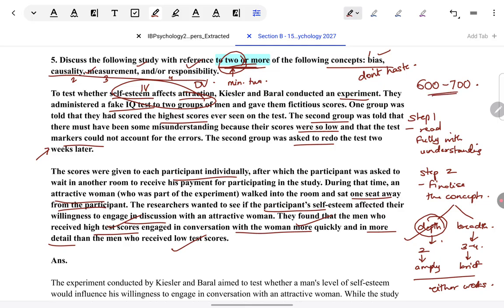The model answer I'm going to show you is about 660 words. So, in a depth approach, you will be able to fit within this word count two concepts that you're taking. For the breadth approach, for each concept you'll have to restrict the word count you dedicate to it. Very difficult to cover the concept meaningfully in such a limited word count.